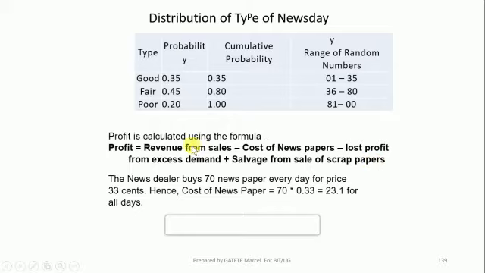So the profit will be equal to revenue, the total amount we got from sales, minus the cost or the price of the newspapers, the price at which we purchase the newspapers, and then we subtract the loss we got when the customer came to our shop to demand the newspaper, but we don't have them because this is an excess demand.